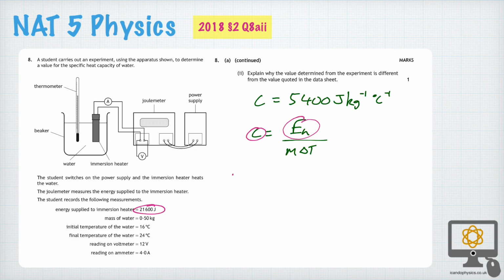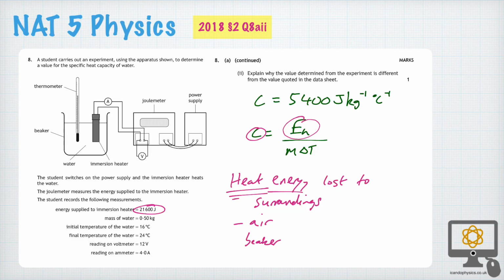And so the key thing here is that heat energy has been lost. And it's very important to say where it's been lost to. You can simply say to the surroundings. You could also say, because the heater is slightly above the surface of the water, that it's also been lost to the air. You could even say that it's been lost to the beaker as well. But the key thing is, even though heat is going into this water, the water is constantly losing heat to the surroundings. And so heat energy is lost to the surroundings. It's important to say the word heat in this case.